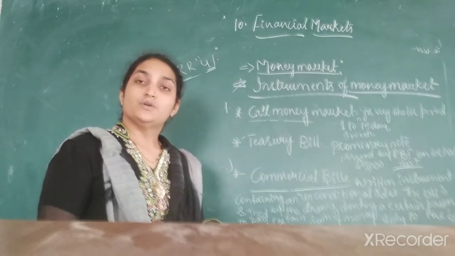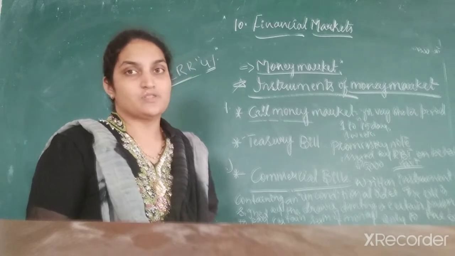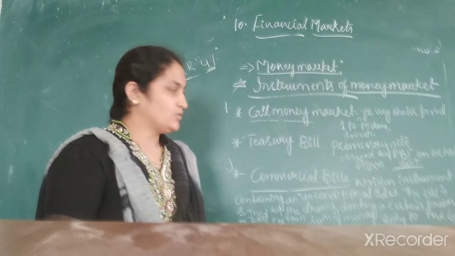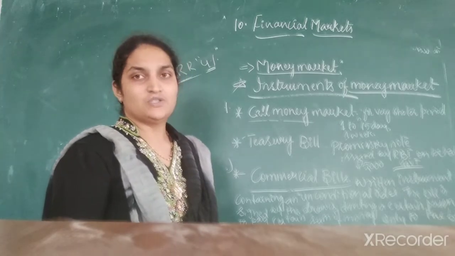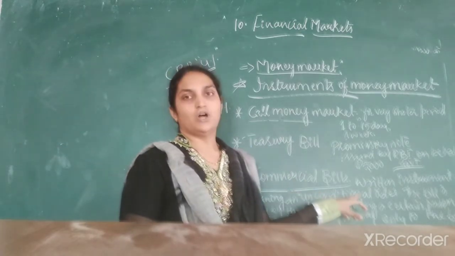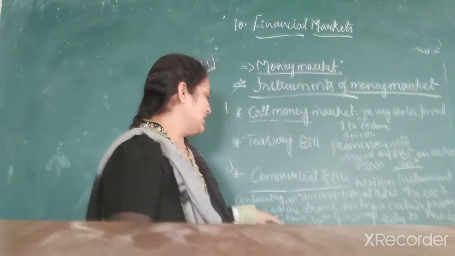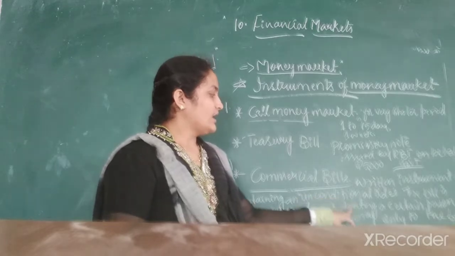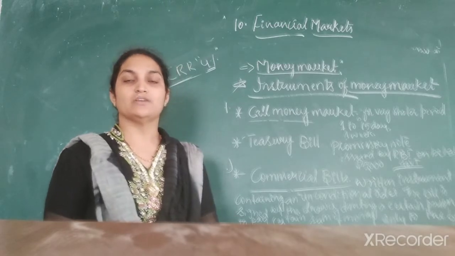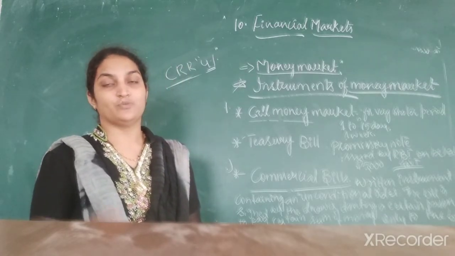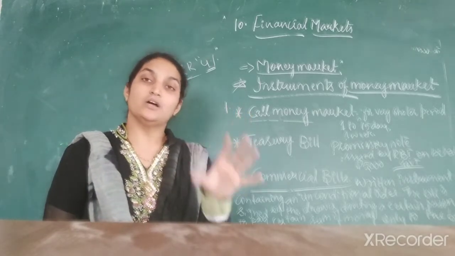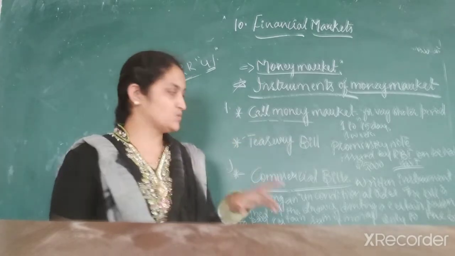Commercial bills are popularly known as bills of exchange or bills. A commercial bill is an unsecured promissory note. It is a written instrument which contains an unconditional order, signed by the drawer, that is the seller, directing a certain person to pay a certain sum of money only to the bearer of the instrument at a future time. After the completion of certain days, you have to pay a certain amount to the person who holds this bill. That is what a commercial bill is.